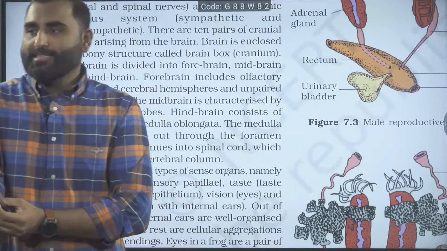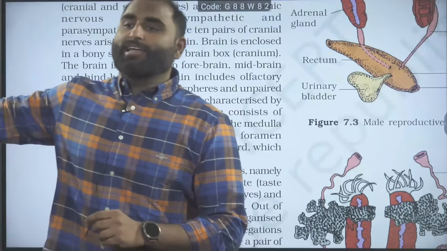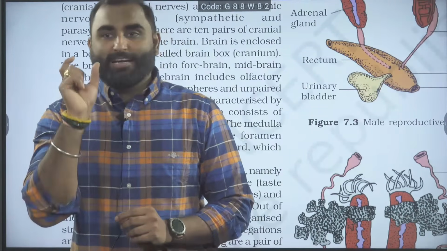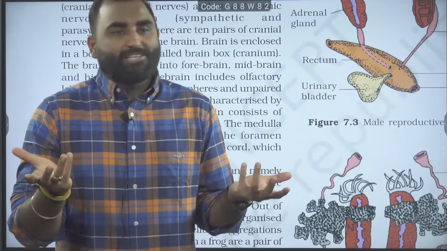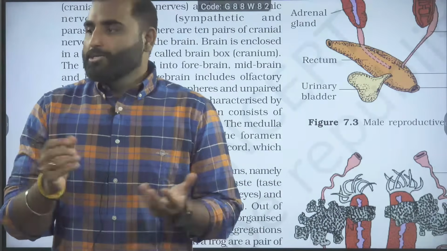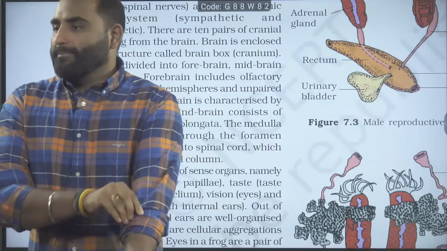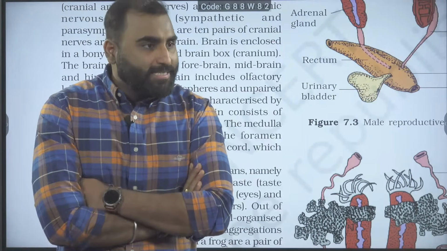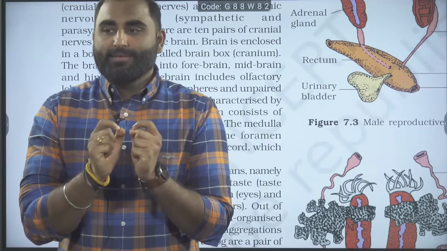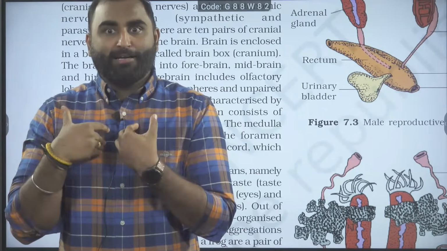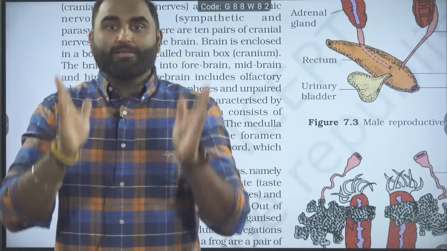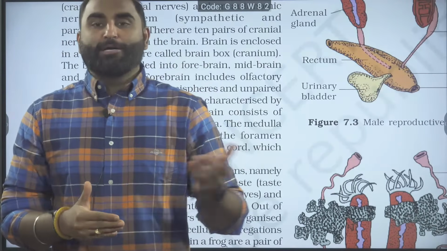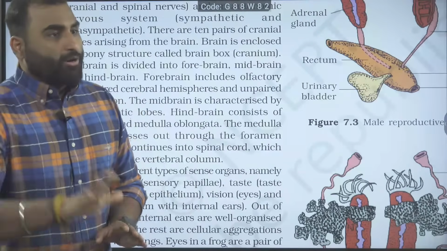Yes. It is not given in the nervous coordination chapter directly. They have not mentioned it; they forgot to mention it actually. Okay. So in humans also there are olfactory lobes. They forgot to mention it in the forebrain part in the nervous coordination chapter, but remember this. Olfactory lobes are for the sense of smell. For us, they are more developed as compared to frogs. Are we clear? So the olfactory lobe is there.